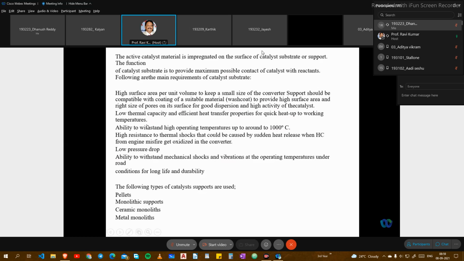Then there is the ability to withstand high operating temperatures up to around 1000 degrees centigrade when exhaust gases are coming out. The minimum, as I told, depends upon the engine capacity and engine speed. We are going to have 1000 degrees temperature. It also needs high resistance to thermal shocks that could be caused by sudden heat release when hydrocarbons from engine misfires get oxidized in the converter.